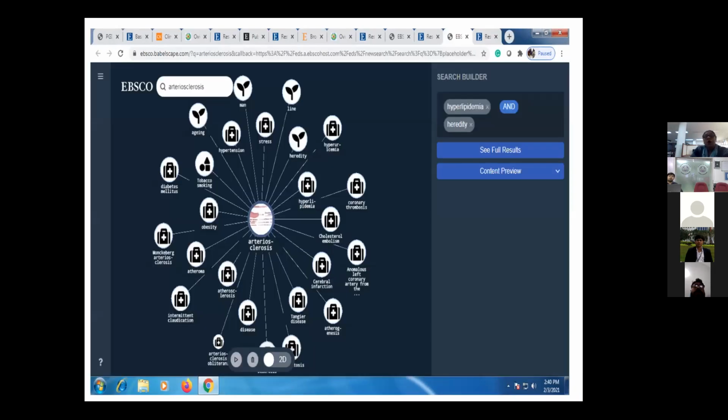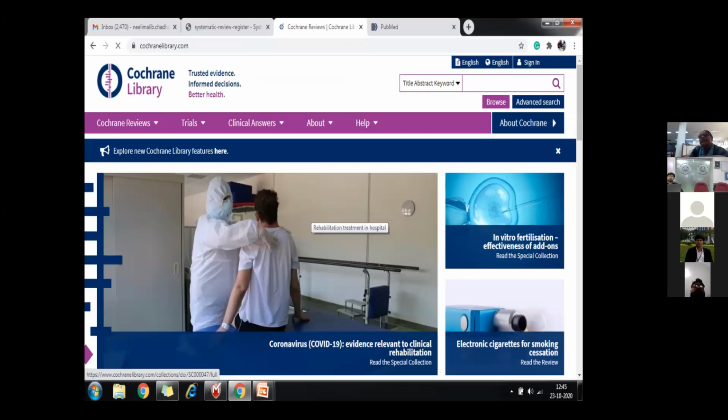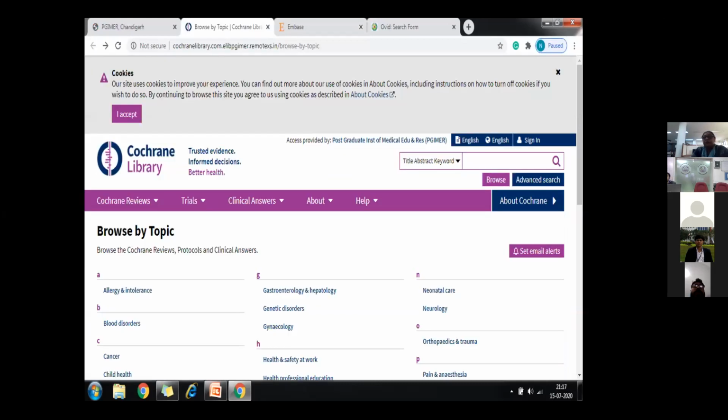Fine. So this is the Cochrane Library. You need to sign in again. You have to register in the Cochrane Library also. And it is again a subscribed database. It gives you Cochrane reviews, trials, clinical answers, and also helps you in various reviews. You can upload them also and get them also. Get full text from the Central Register library. So this is how you browse by topic: whatever your interest is, you click on it, go to that particular topic of your interest, and browse and do the searches.